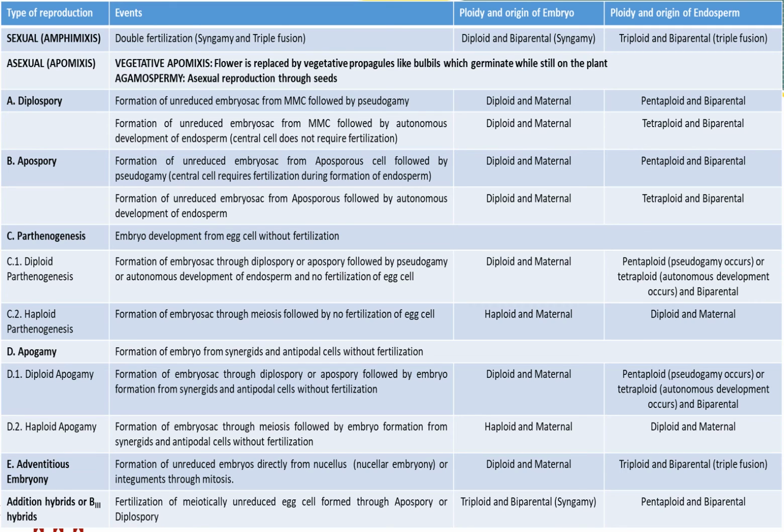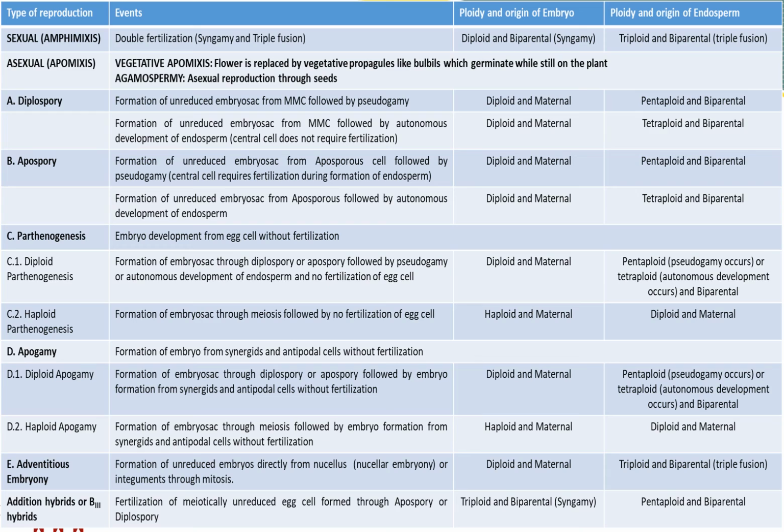So there is one additional phenomenon where additional hybrids develop, where the fertilization of meiotically unreduced egg cells formed through apospory or diplospory occurs. It means if the embryo sac is formed through either of these two methods, where unreduced egg cells develop, the egg cell is diploid in nature, and if fertilization takes place, syngamy, then what will happen? It will become triploid. So the embryo developed will be triploid and biparental in origin.